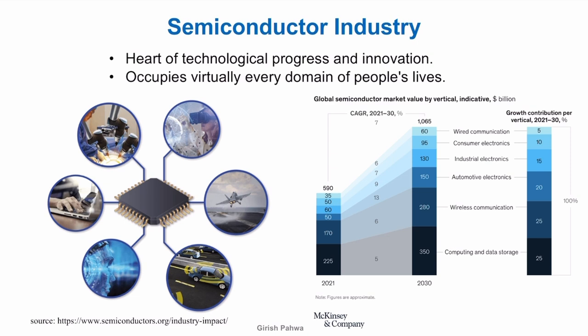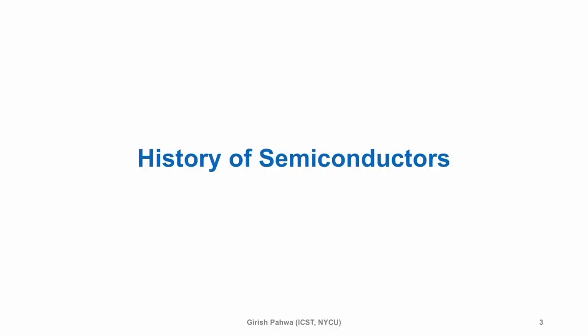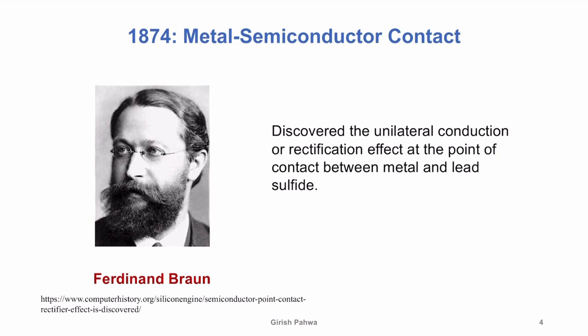So before we move to the actual content, I'm just going to give you some overview of the history of the semiconductors and how we reached where we are today. It's a long history, starting somewhere in the 19th century, 1874, when the first metal semiconductor contact properties were observed.